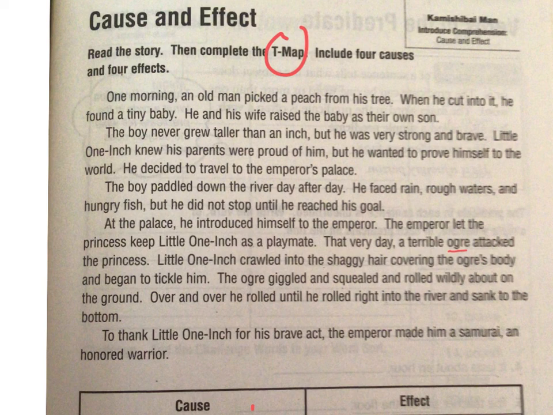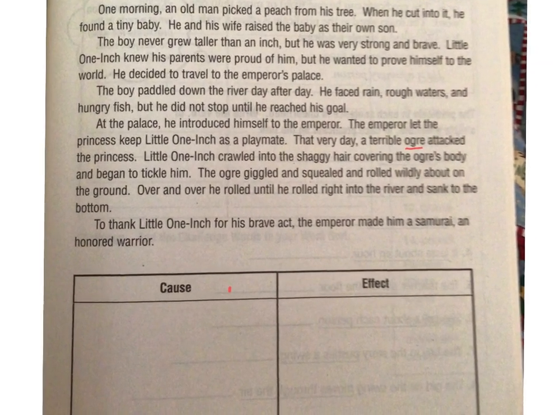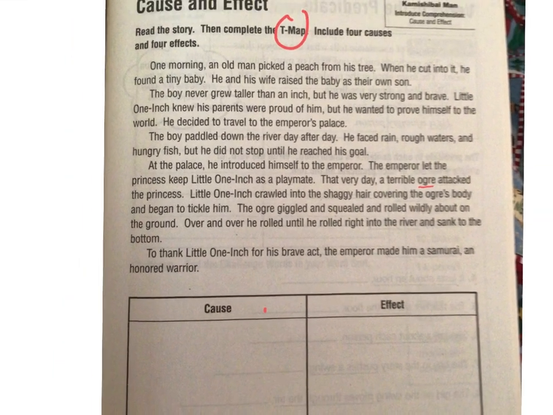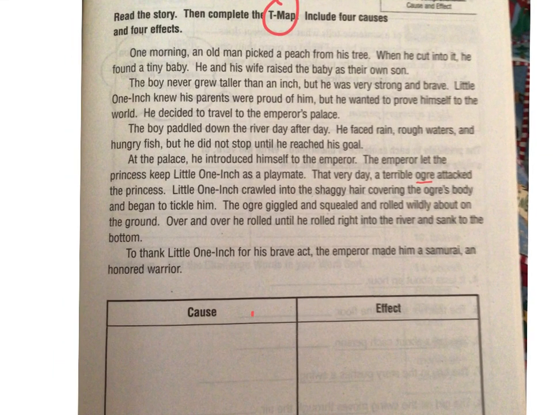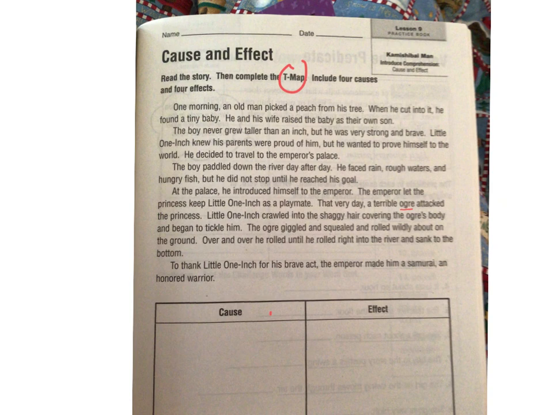All right, kind of a silly, funny story, isn't it? All right, so when we get down to our T chart, we're just going to do 3 of them. We're not going to do 4 up at the top here. We're going to change that to 3, okay? Because the chart is kind of small, and I think fitting 3 in there is going to be enough.